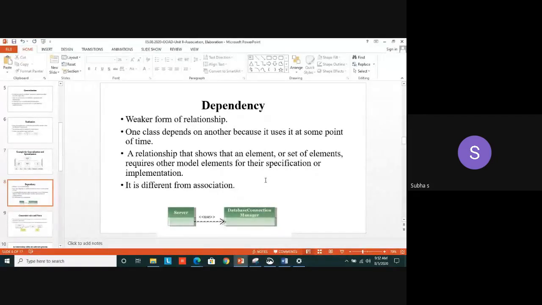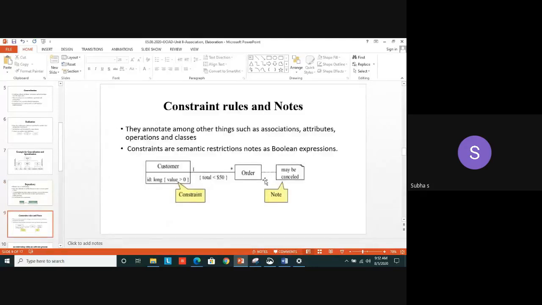So like that, you have to identify a particular class. If it is depending on another class, you have to mention it specifically in the class diagram. Yes, got it? And the last one is the constraint rules and notes. Constraint rules means you can specify some rules in the attributes component.